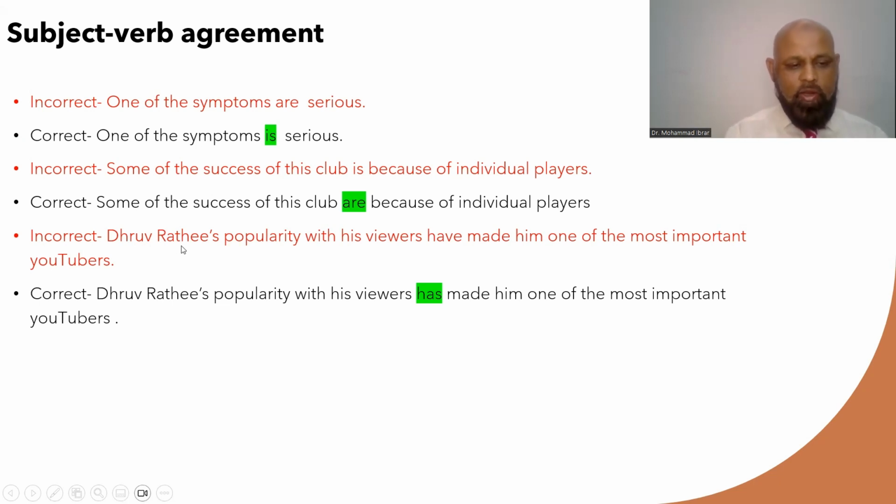Another example, Dhruv Rathi's popularity. We are talking about one thing, that is popularity. And here we have the verb have, which is wrong. It should be popularity has. So Dhruv Rathi's popularity with his viewers has made him one of the most important YouTubers.